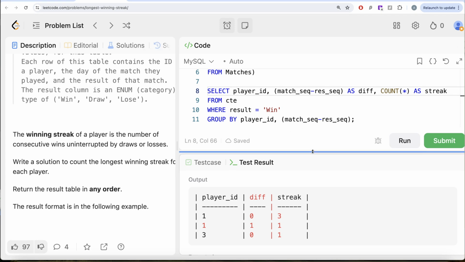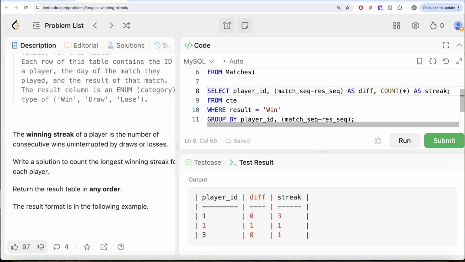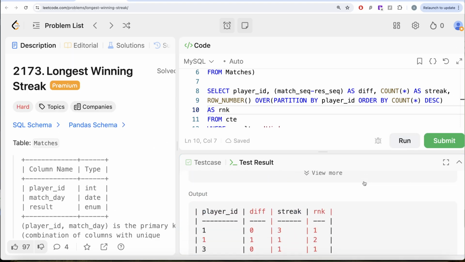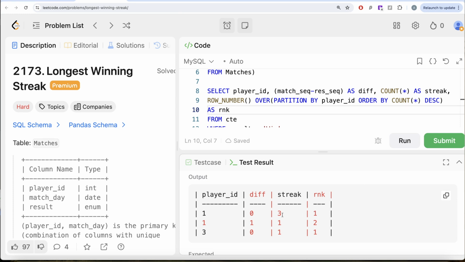So what we can do is rank here. So row number over partition by the player ID. So for every player ID, what is the longest streak? So order by count star, right? That is how we calculated the streak. Count star in decreasing manner, because we want rank equal to 1 to be assigned to the longest streak. And let's alias this as rank. Let me go ahead and run this. Let's see what we get in our output. So yes, rank 1 is assigned to the highest one. For player ID 1, it is 3, and for player ID 3, it is 1.